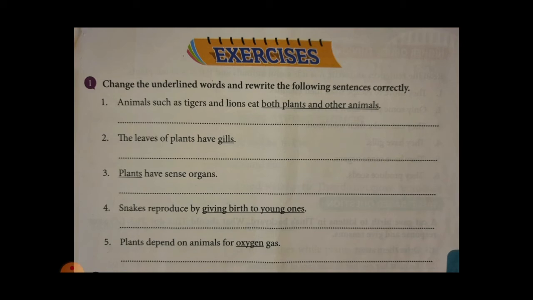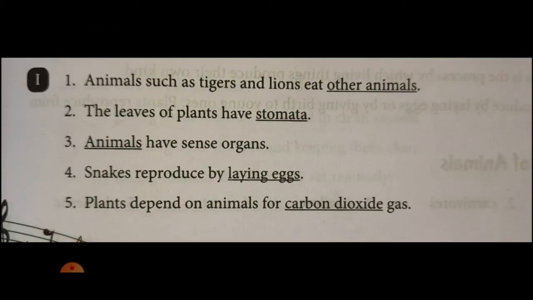Again, question number 3. Plants have sense organs. Which word is underlined? Plants. So you know the answer. Who have sense organs? Animals. So that correct sentence you can write like this. Animals have sense organs. Okay? Yes. Then we can move to question number 4.